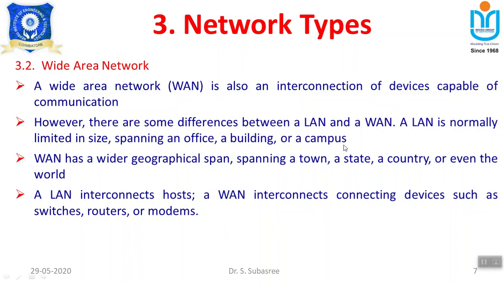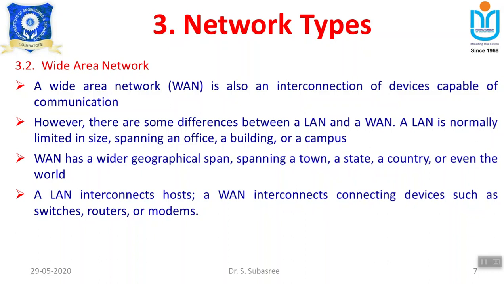So here are the basic differences between LAN and WAN. A LAN is normally limited in size, spanning an office, a building or a campus. But the WAN will cover a larger geographical area, spanning a very big town and the entire state. For example, the entire Tamil Nadu systems can be interconnected, right?